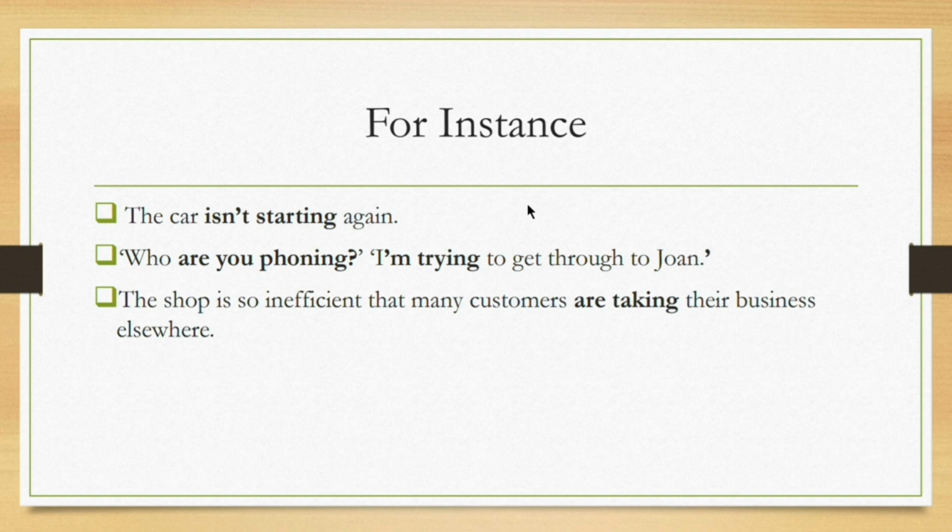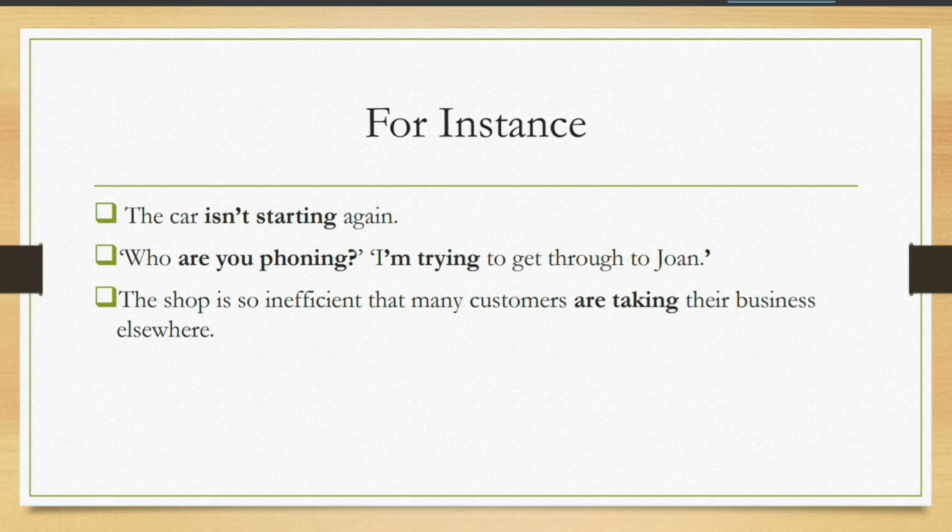For instance, the car isn't starting again. It means that the guy has put in his efforts to start the car, but the car isn't starting, right? Let's look at the next example. Who are you phoning? I'm trying to get through to John. See, this is the answer to the question. So he's still phoning and still trying to get through to John. Next, the shop is so inefficient that many customers are taking their business elsewhere. The shop exists in a particular locality, but many customers are taking their business elsewhere. It means the shop is still there but not working well, and this is the current situation of the shop.